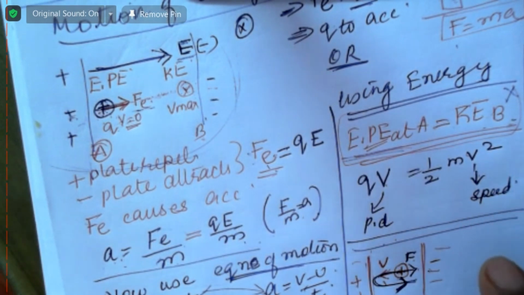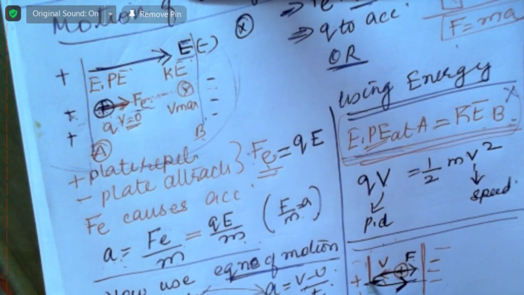No, it's not useless. Here again, from this point onwards, it has electric potential energy, which is equal to kinetic energy. At this point the speed should be zero, it will be at rest.